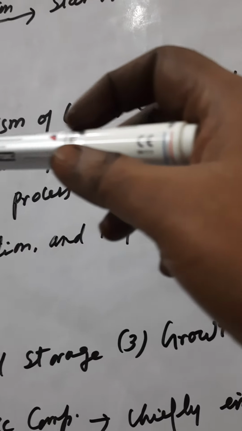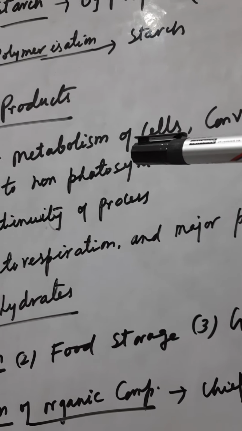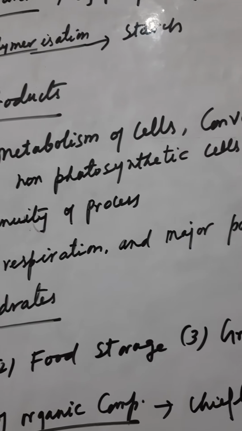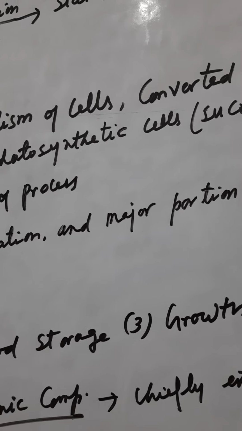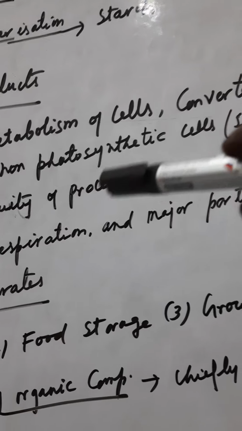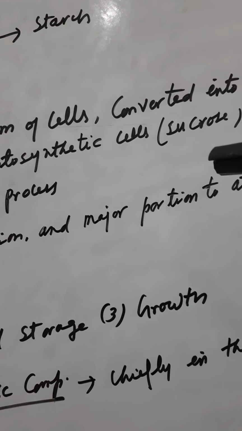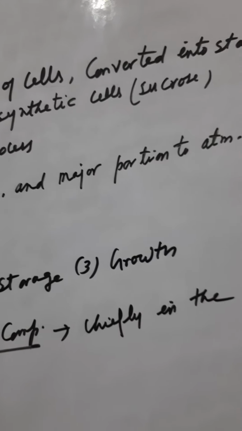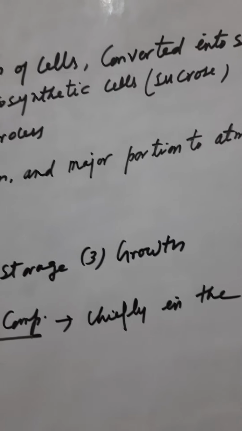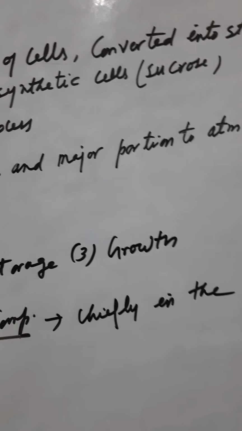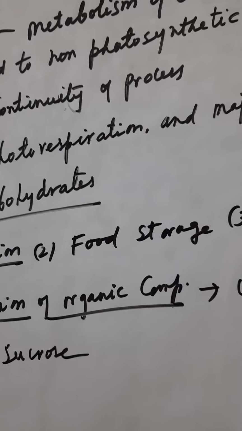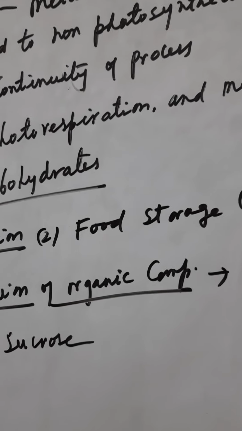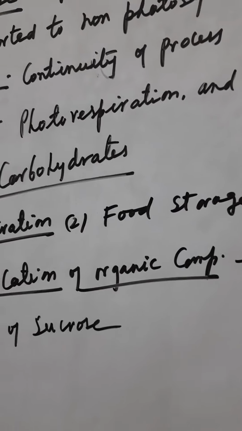So you can say that glucose is what the plant requires for its metabolism. Then the excess glucose is converted into starch, and it is transported to non-photosynthetic cells in the form of sucrose. So plants store their food in the form of starch. Next is the water. Water is required for the continuity of the process, meaning they continuously require water.